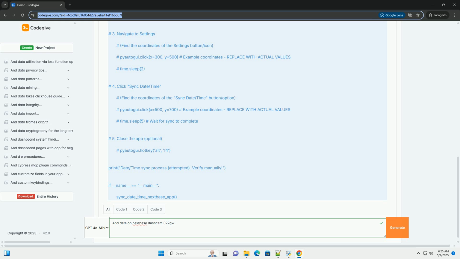5. Tap to sync. Tap the sync date/time option. The app will typically display a confirmation message indicating that it is syncing the date and time from your phone. 6. Confirmation. The app will usually provide a success message once the sync is complete. 7. Disconnect, optional. Once the sync is successful, you can disconnect from the dashcam in the app or by turning off Wi-Fi/Bluetooth on your phone. 8. Verify. Start a short test recording and verify the timestamp.